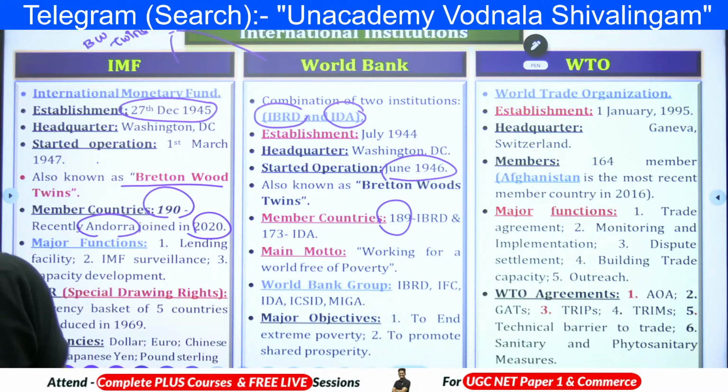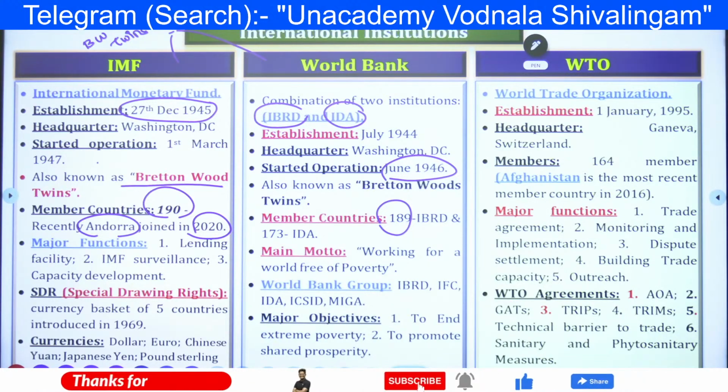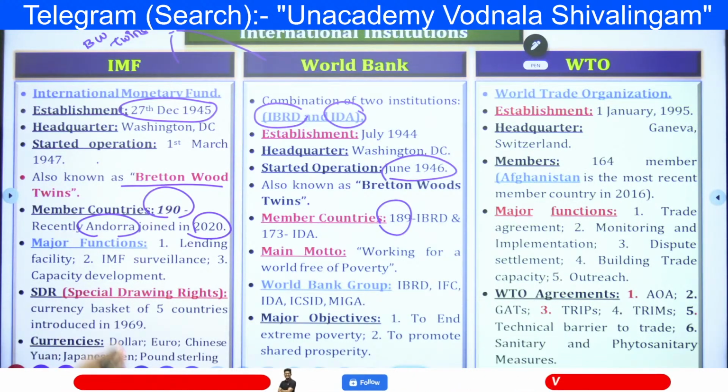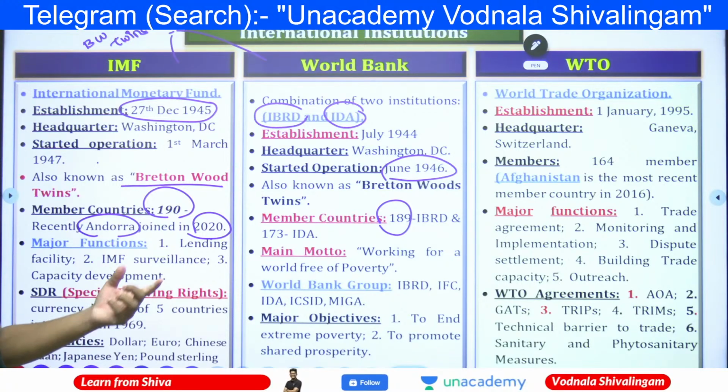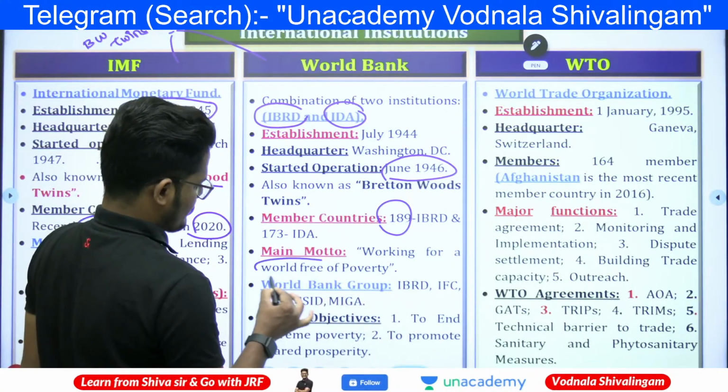Let's check the list, the latest one. IMF latest member. That's it, Andorra only. With that only it became 189 plus 1, which is 190. Right? And here the main motto is working for a world free of poverty.